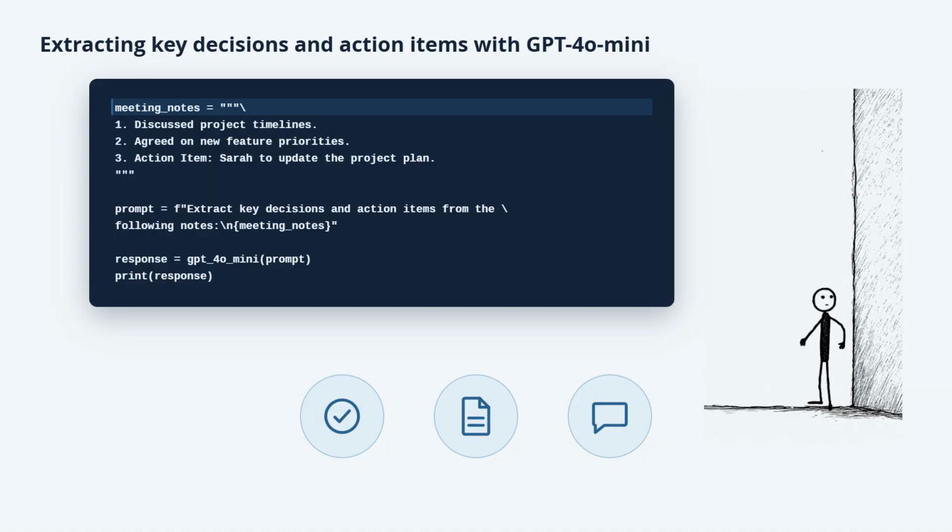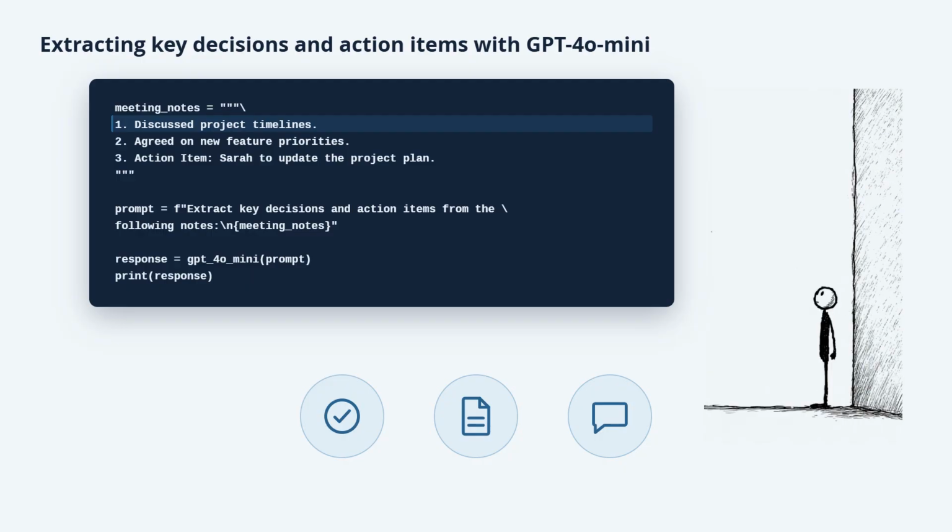The approach we take involves feeding the summarized text from our meeting into the GPT-4o Mini model, which is specifically designed for natural language processing. This model can effectively understand context and nuances in language, allowing it to sift through the meeting notes and highlight the most important outcomes. So, rather than manually sifting through pages of notes, we leverage the power of AI to pinpoint and refine those critical decisions and action items.